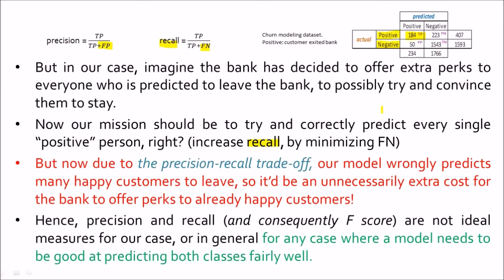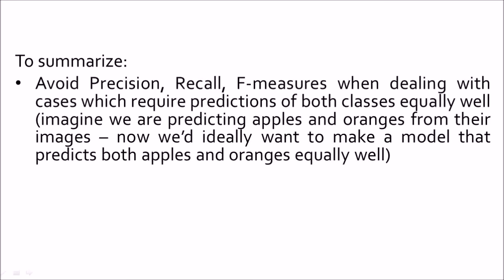Hence, precision and recall, and consequently also F-score, are not ideal measures for our case, or in general for any case where a model needs to be good at predicting both classes fairly well. So to summarize, we should avoid precision, recall and F measures when dealing with cases which require predictions of both classes to be equally good.